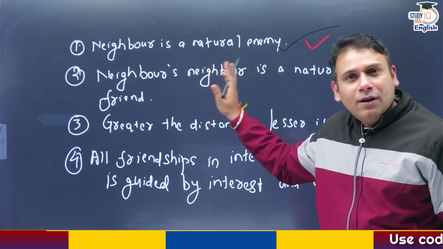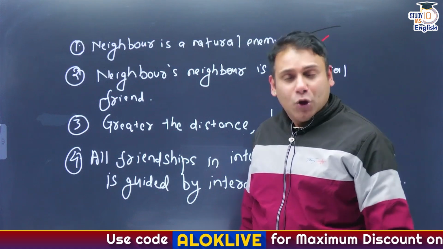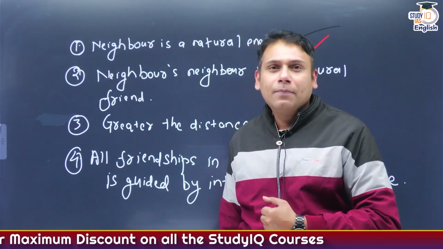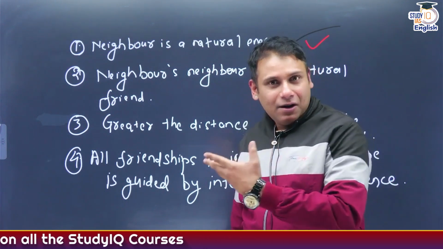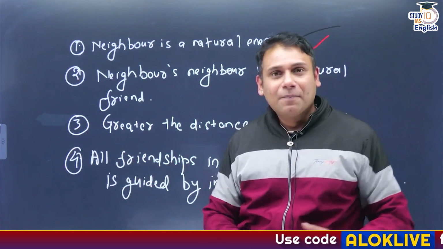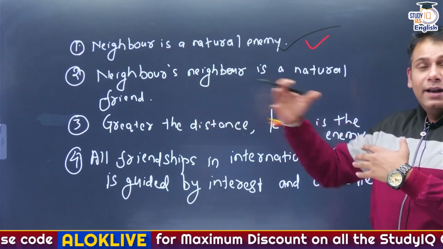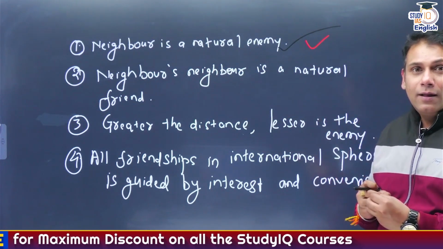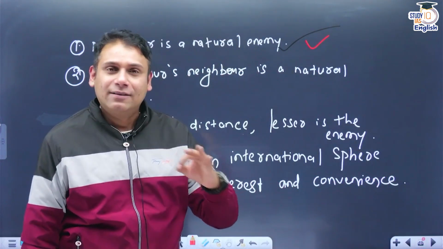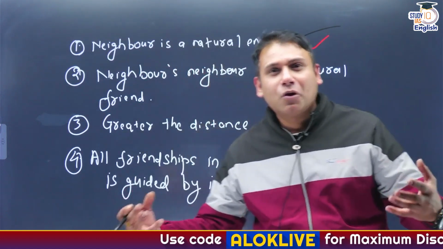This crux of Kautilya's Arthashastra you will also find mentioned in Sun Tzu's book Art of War. You'll also find this mentioned in a book called 48 Laws of Power by Robert Greene. What a beautiful context given by Kautilya. See, neighbor is a natural enemy. Pakistan, China. Neighbor's neighbor is a natural friend. Greater the distance, lesser the animosity. And everything in the international arena depends on interest. That's why Kautilya's Arthashastra is also referred to as the first book on geopolitics.